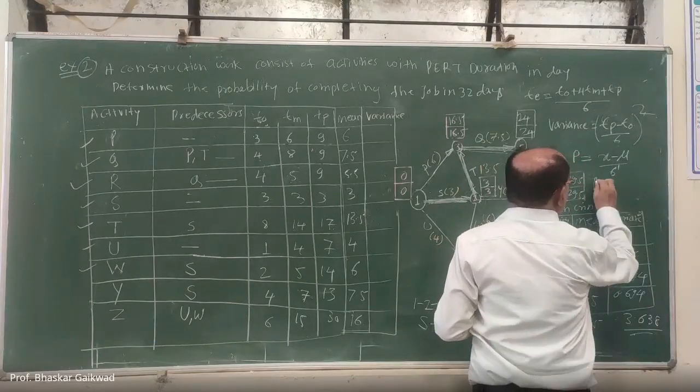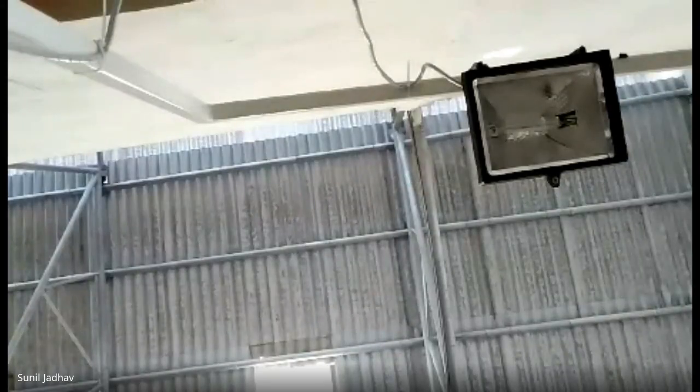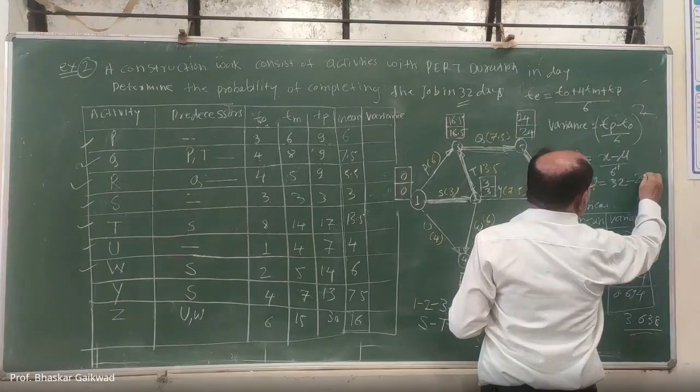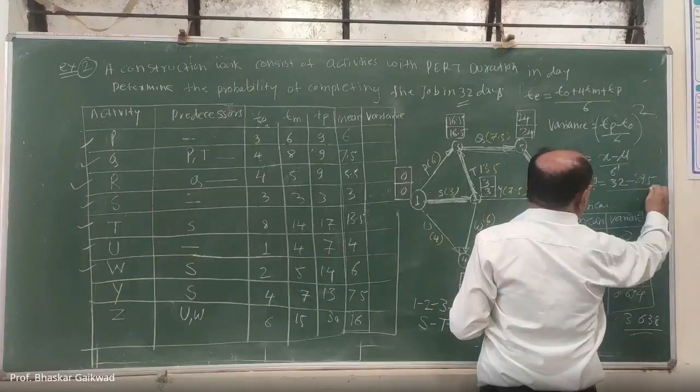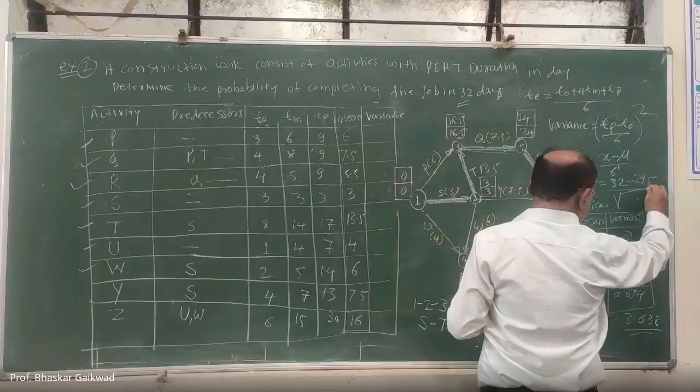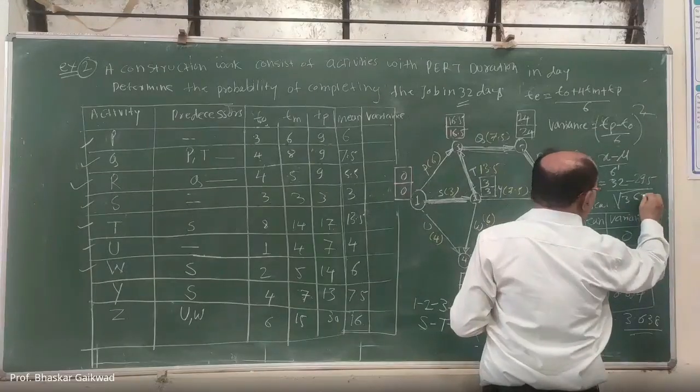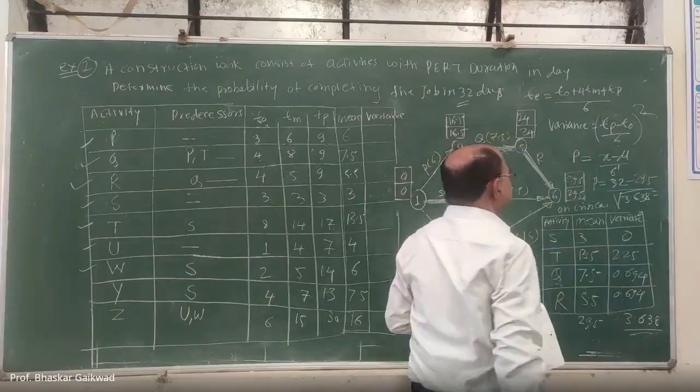So it is 32 days minus duration of critical activity divided by root of variation 3.638.